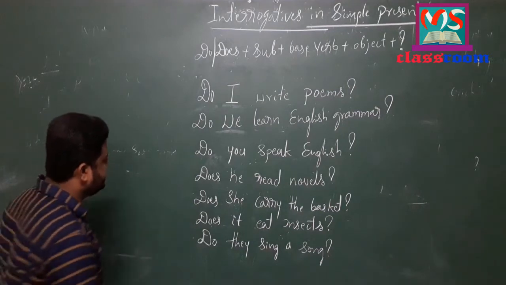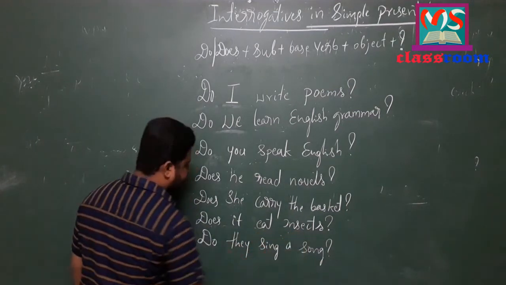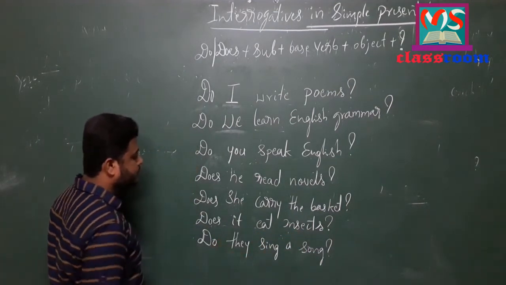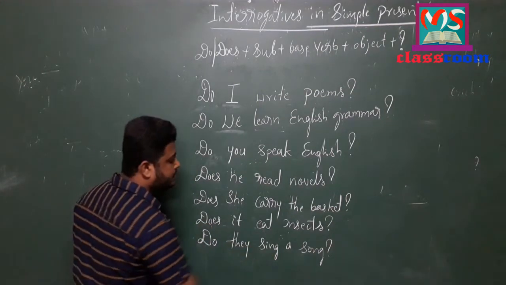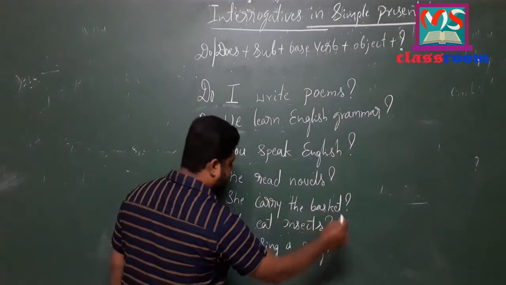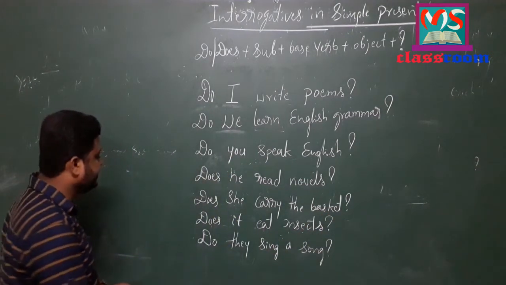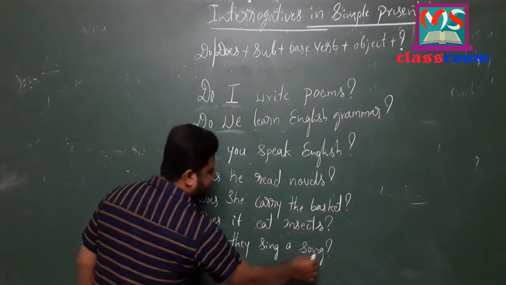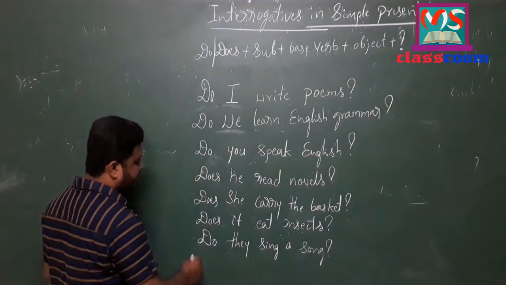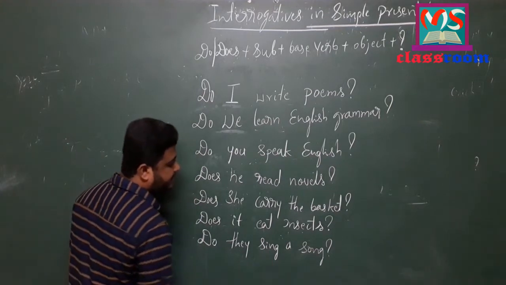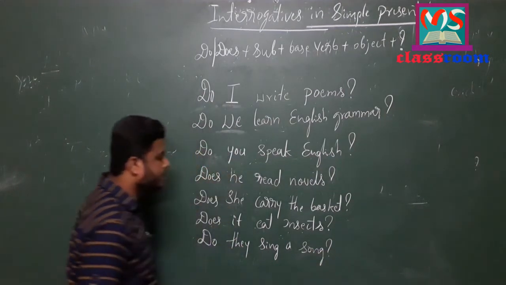And look at the next sentence. Does it eat insects? So it is also singular. So for that reason I have used does, and then eat is the verb, insects is the object, and then a question mark. Look at the last sentence. Do they sing a song? So they is the third person plural. So for that reason I have used do here. Sing is the verb, a song is the object.